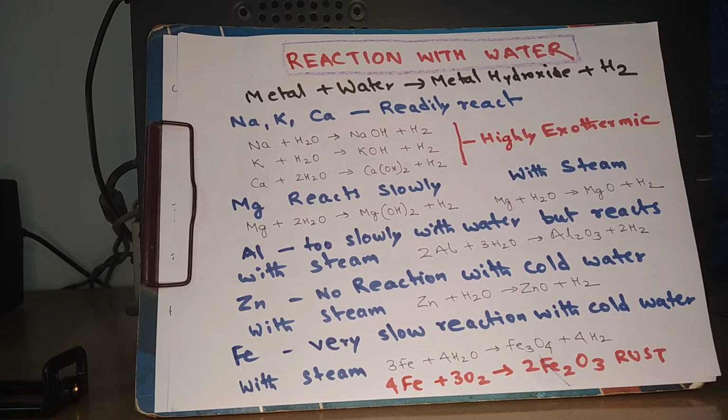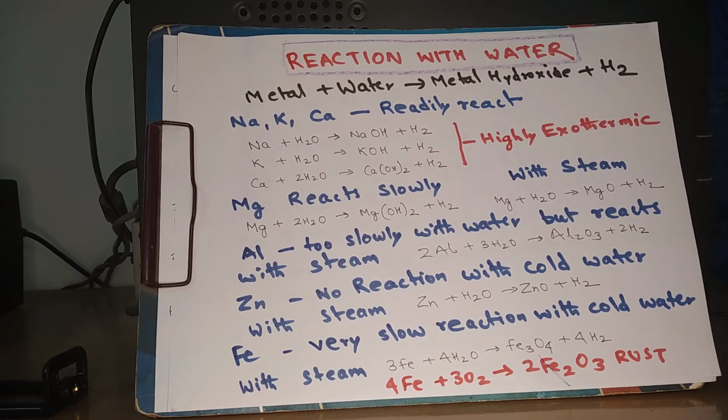One thing is interesting to note: when a metal reacts with cold water, it gives hydroxide, but when it reacts with steam, it gives oxide. But that is not true with iron. Iron reacts very slowly with cold water. It can take even months or years to react to give rust. And the reaction is 4Fe + 3O2 = 2Fe2O3.